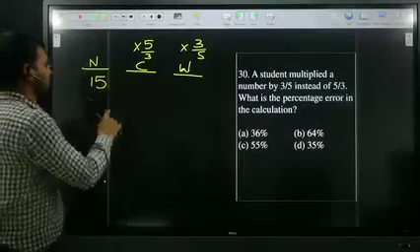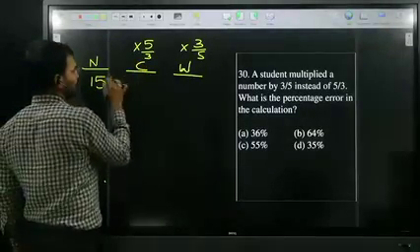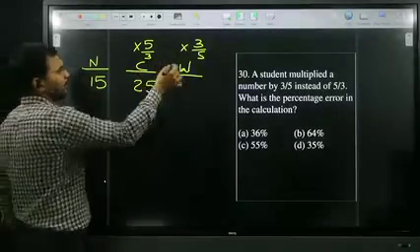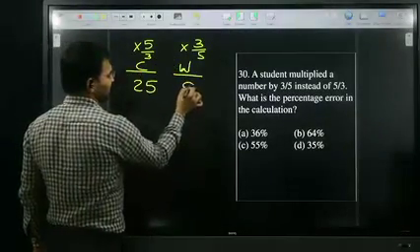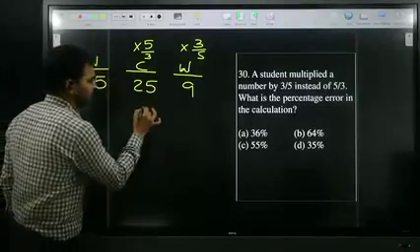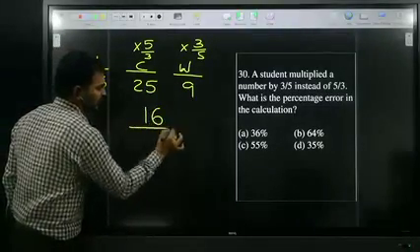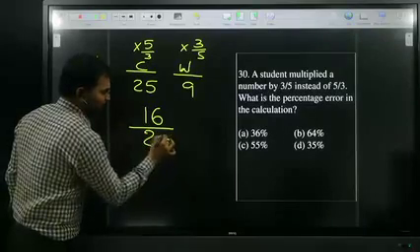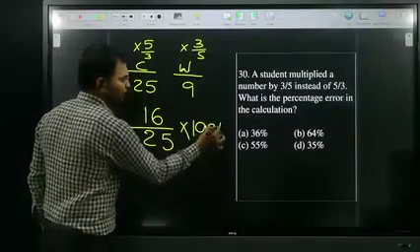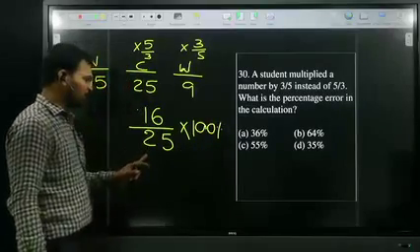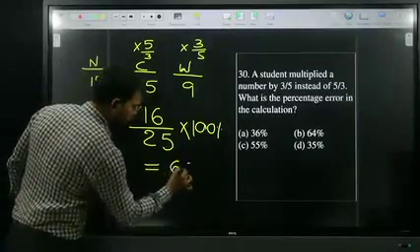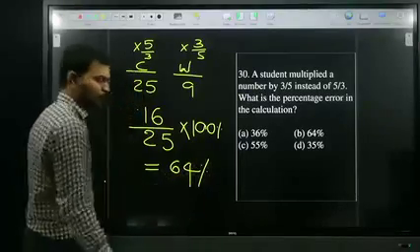If we assume the number as 15, then the correct answer is 15 into 5 by 3. 3 5s are 15, 5 5s are 25. What is the wrong answer? 15 into 3 by 5. 5 3s are 15, 3 3s are 9. Right answer is 25, wrong answer is 9. Error is the difference, 16. 16 by 25 into 100. I already told you 1 by 25 is nothing but 4%. Therefore 16 by 25 is 64%. Your answer is 64%.